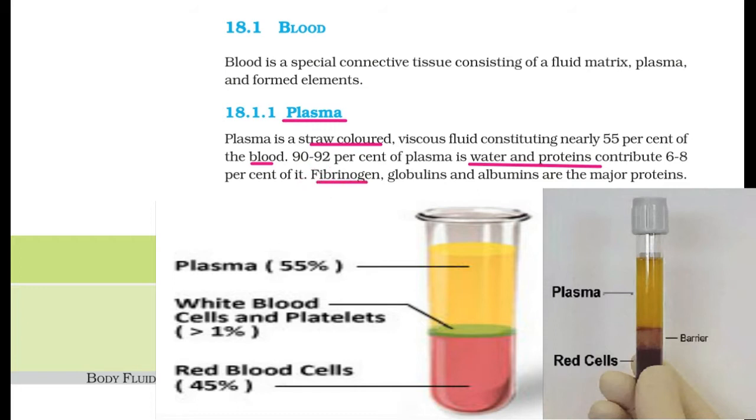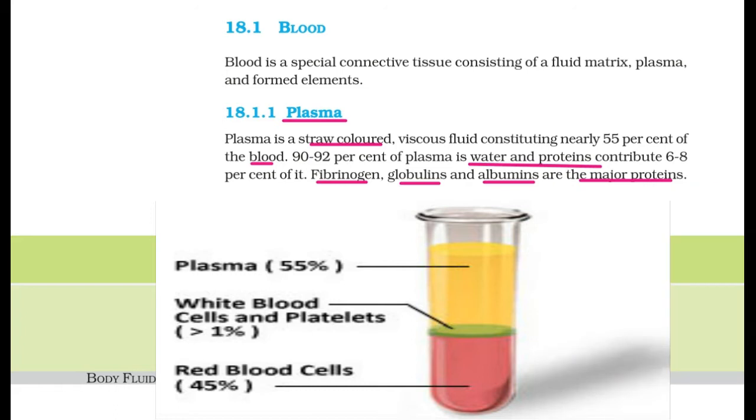Fibrinogen, globulin and albumins are the major proteins, right? Many times examiners ask questions from here, like what are the major proteins in plasma or in blood. So fibrinogen, globulin and albumins are the major proteins.